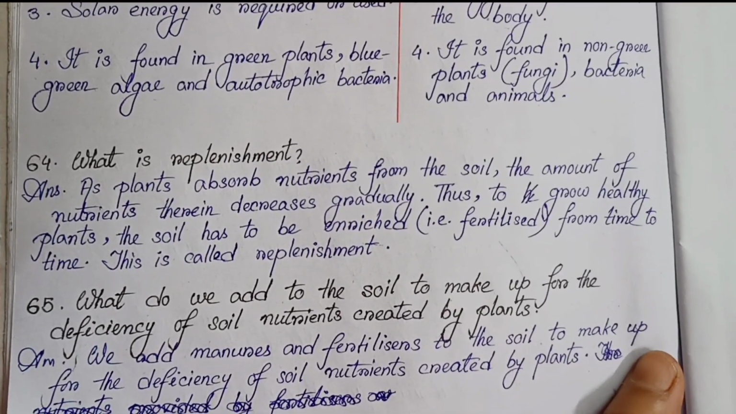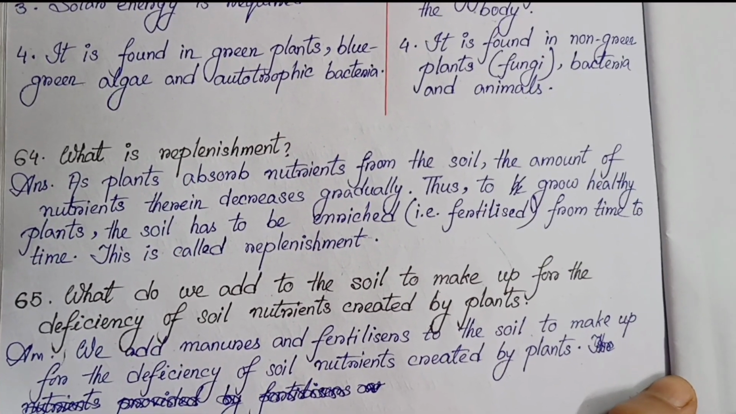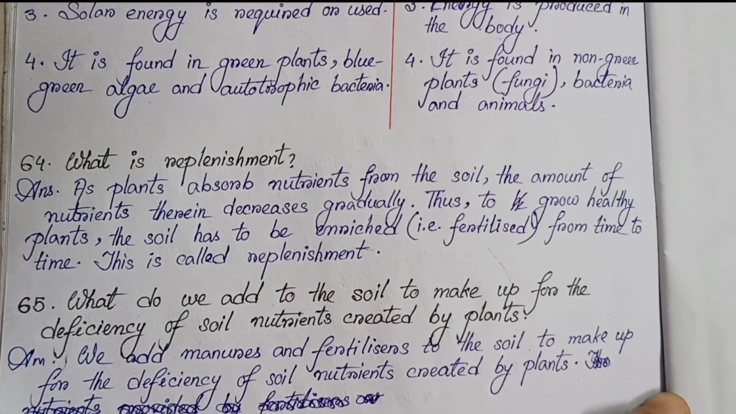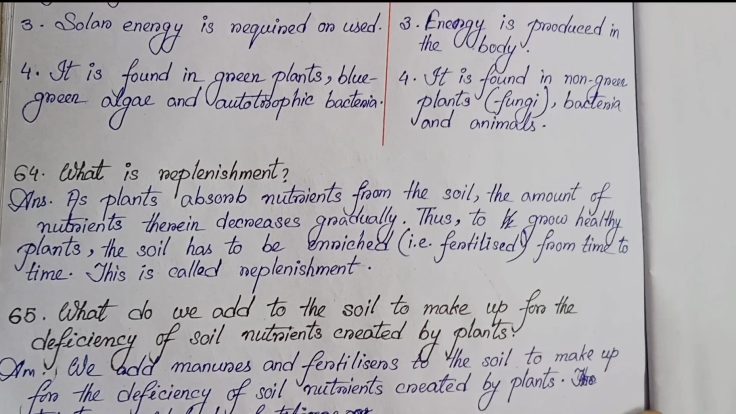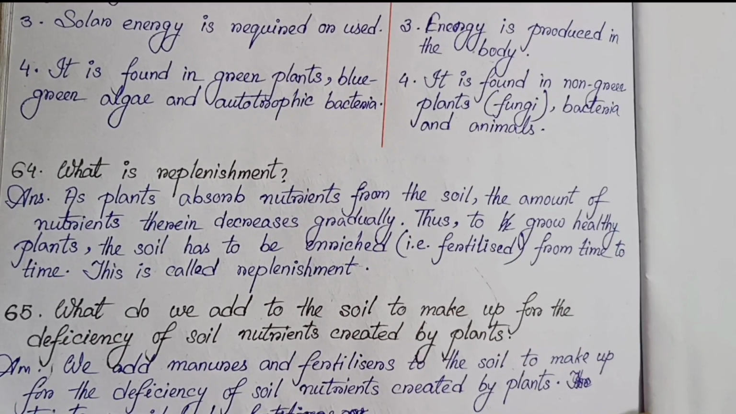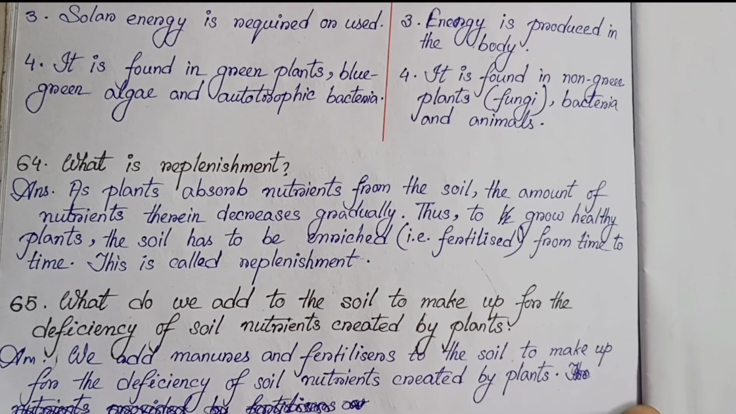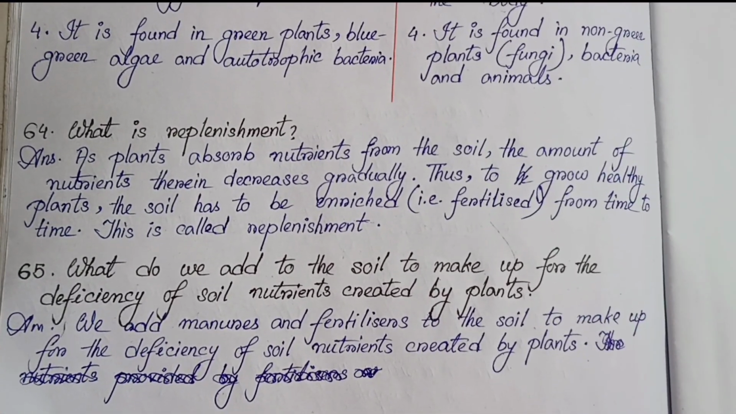Number 64. What is replenishment? As plants absorb nutrients from the soil, the amount of nutrients therein decreases gradually. Thus, to grow healthy plants, the soil has to be enriched, that is fertilized, from time to time. This is called replenishment.